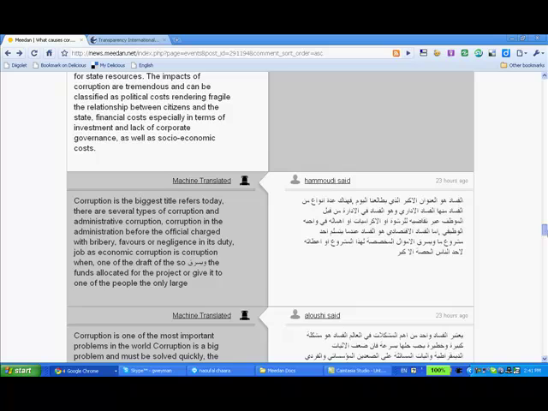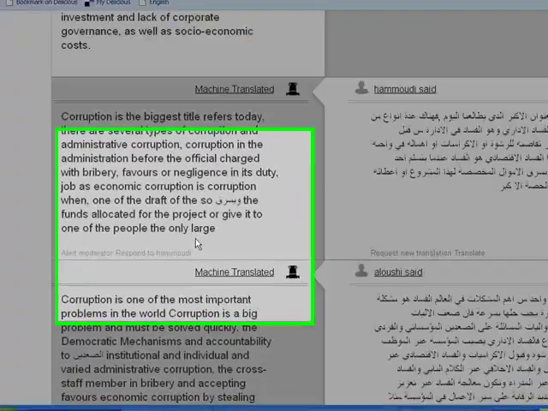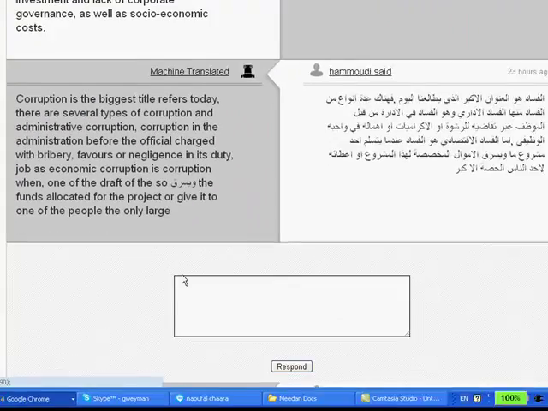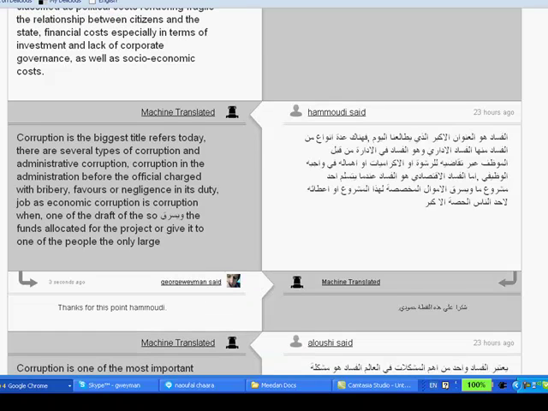Now as I scroll down the page, I can see comments from other users. Perhaps I'd be interested to reply to a particular user. Here's a comment from Hamoudi, and I want to respond to him. So I click respond to Hamoudi. And I click respond. And there's my response. Now even though Hamoudi originally commented in Arabic, I have responded in English. And you can also see that the machine has tried to translate my comment into Arabic. And anyone else can respond to Hamoudi too.